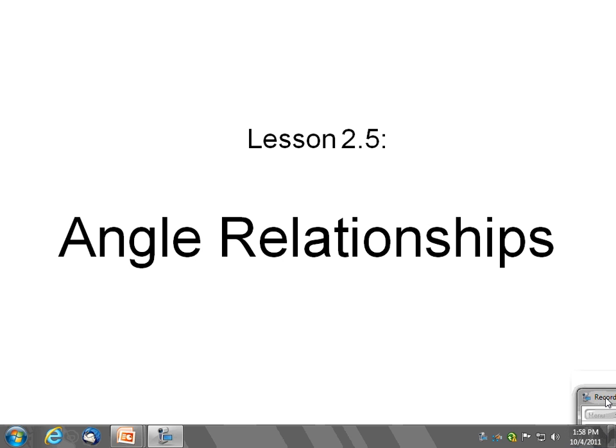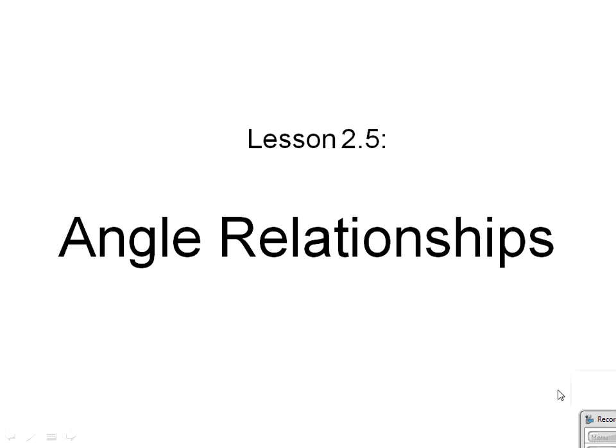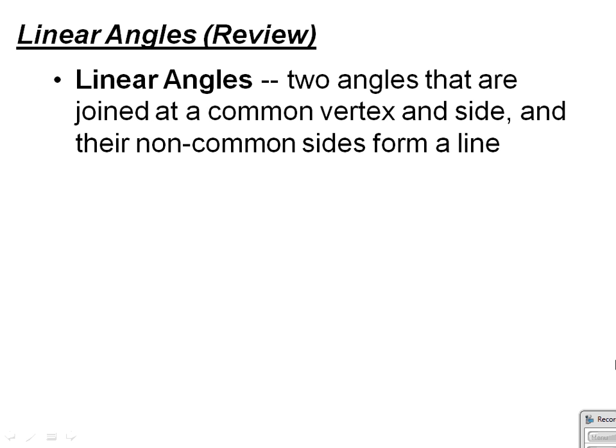Lesson 2.5 on angle relationships. Now, back in lesson 1.5, we learned about special types of angles, particularly linear angles. Now, for a quick review, linear angles are two angles that are joined at a common vertex and side, and their non-common sides form a line.